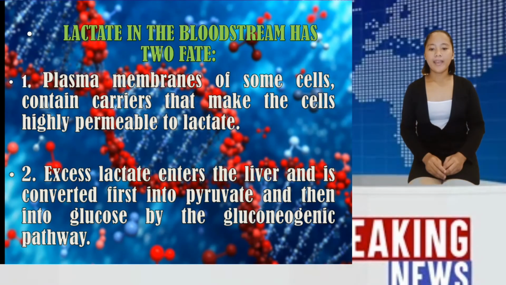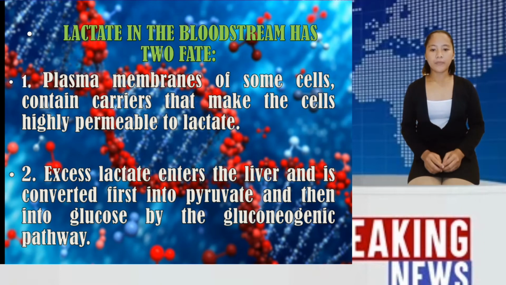Number two, excess lactate enters the liver and is converted first into pyruvate and then into glucose by the gluconeogenic pathway. In the first fate, the plasma membranes of some cells, particularly cells in the cardiac muscle, contain carriers that make the cells highly permeable to lactate.